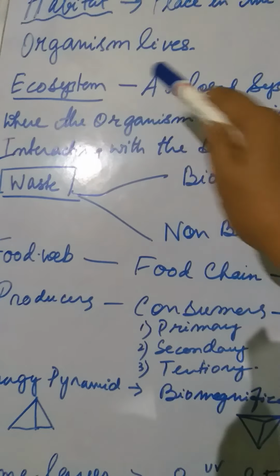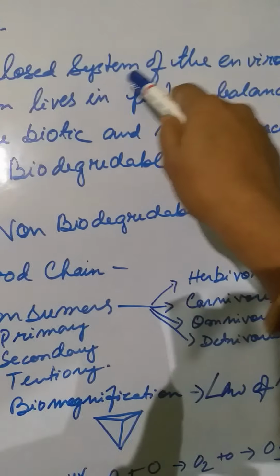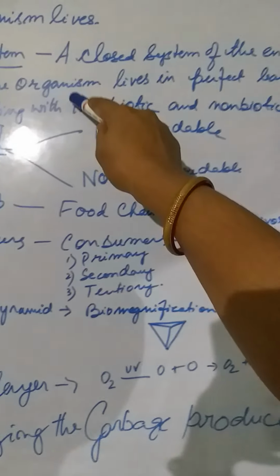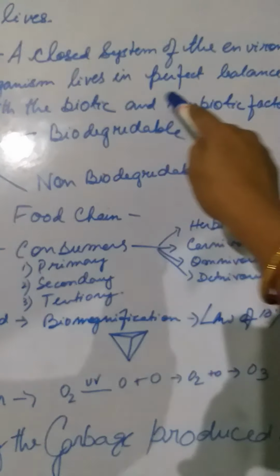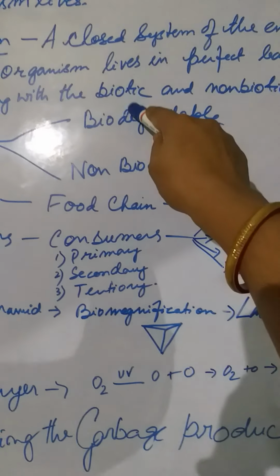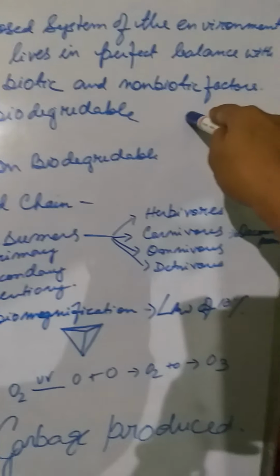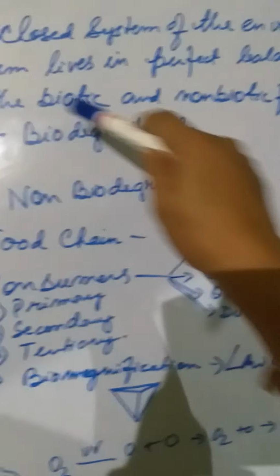So basically, what is an ecosystem then? An ecosystem is a closed system of environment where the organism lives in a perfect balance, interacting with the biotic and the abiotic factors. So what is a biotic factor? The living factor is known as a biotic factor, and the non-living factor is known as an abiotic factor. Now this is the ecosystem.